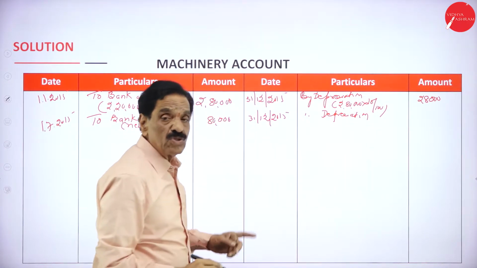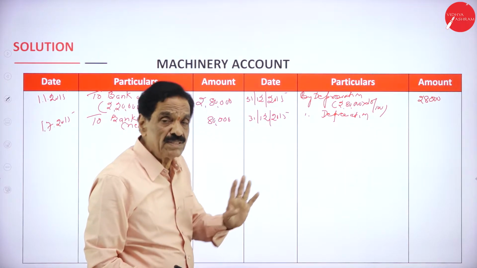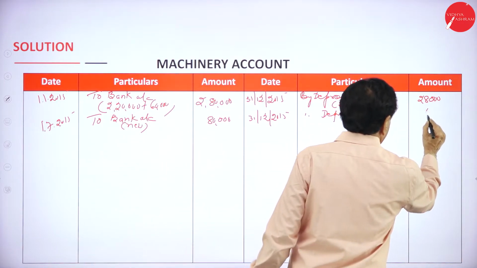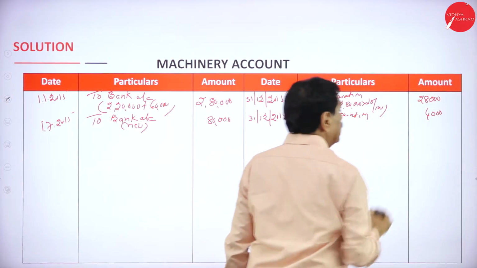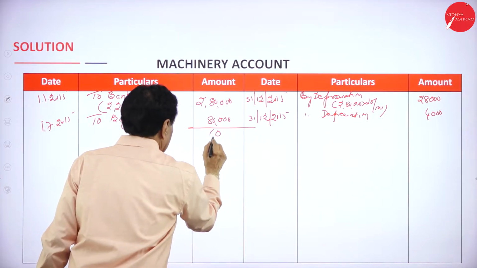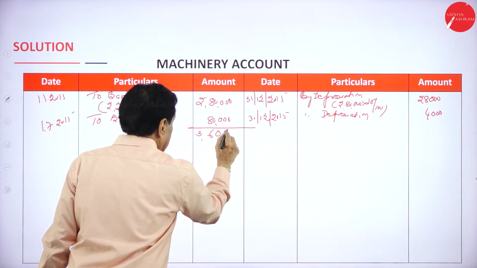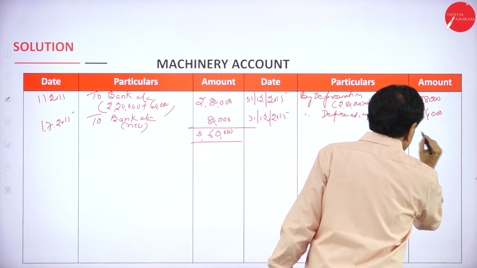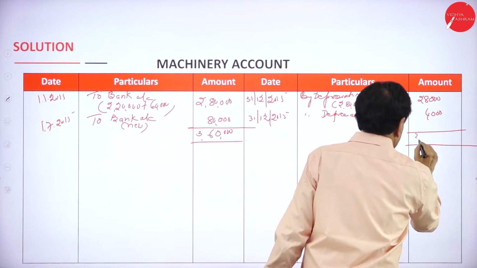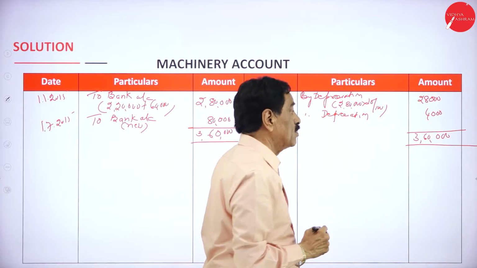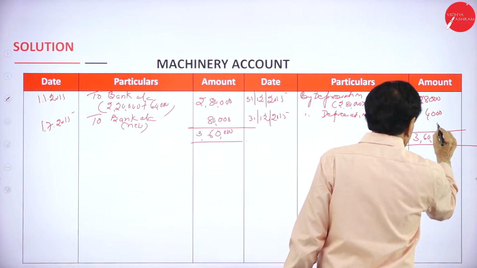So for the second machinery, 31st December 2015, by depreciation, this 80,000 is going to stay for how many months? 6 months. 10% means 8,000. 6 months is 4,000. Only for 6 months. Add the figure: 3,60,000. Deduct 32,000.